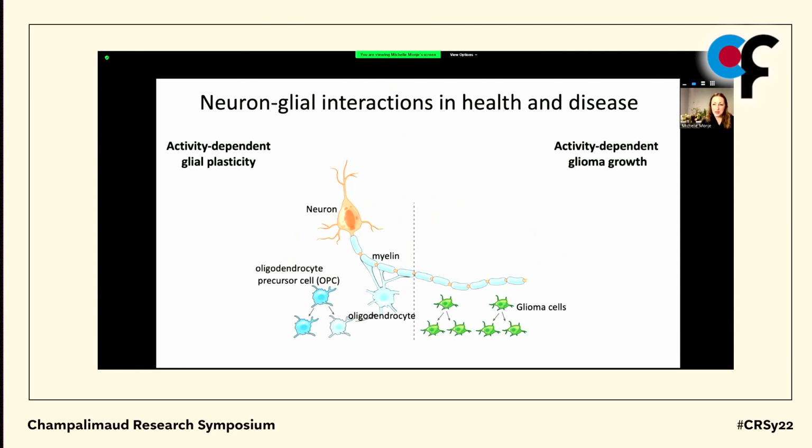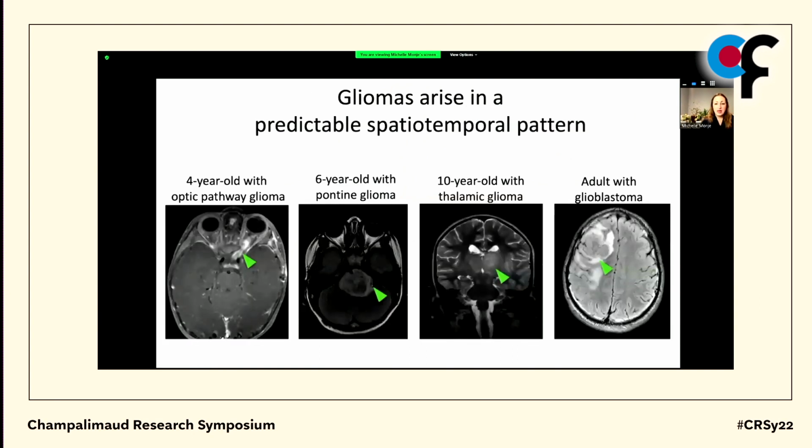provide metabolic support to axons, how we're beginning to understand that this is an experience and activity regulated process that tunes neural circuit function throughout life, a really important mechanism of plasticity. And then how these really powerful interactions between neurons and cells of glial lineage can be hijacked in the context of malignant glioma. I'm a pediatric neuro-oncologist, and I focus on gliomas of childhood.